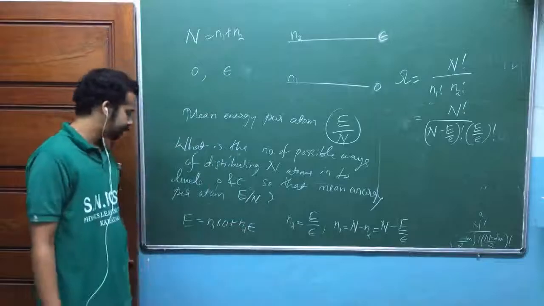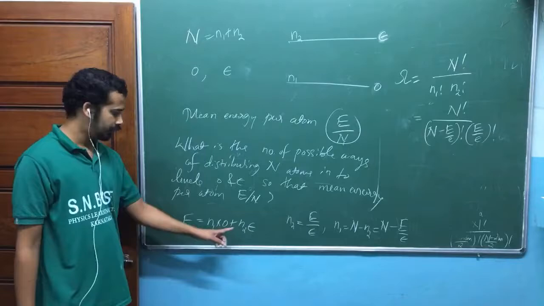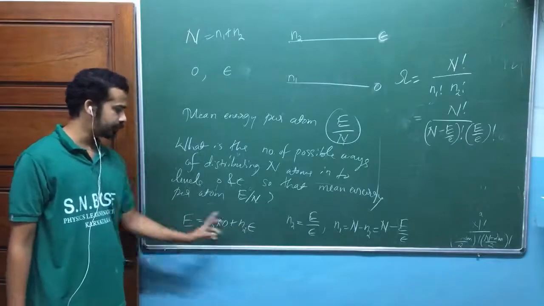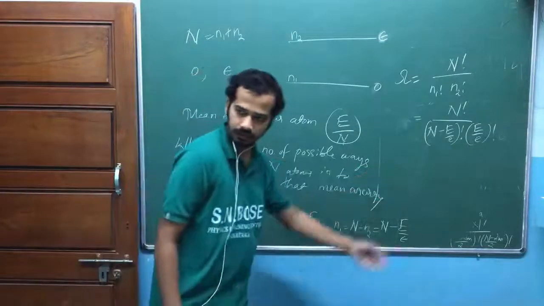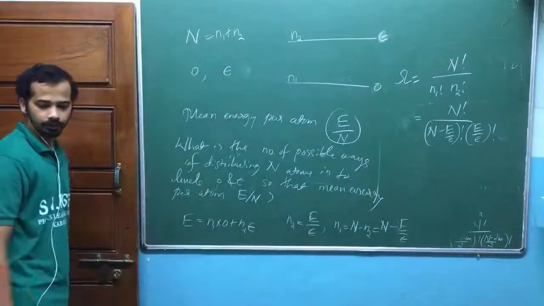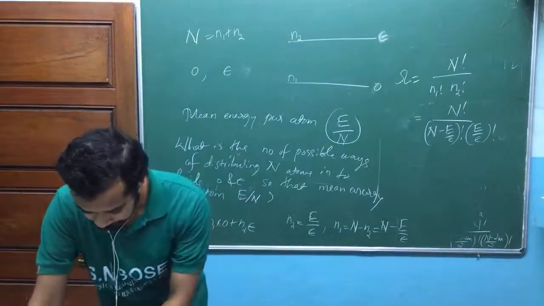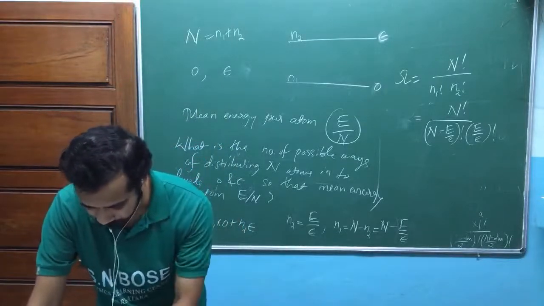This is the first step that you have to write. Once you write this step, definitely N2 can be written in terms of this one. Quickly you will get N1. If you know one of them, you know the other one, and you can write the number of possible ways. Try to grab the ideas.